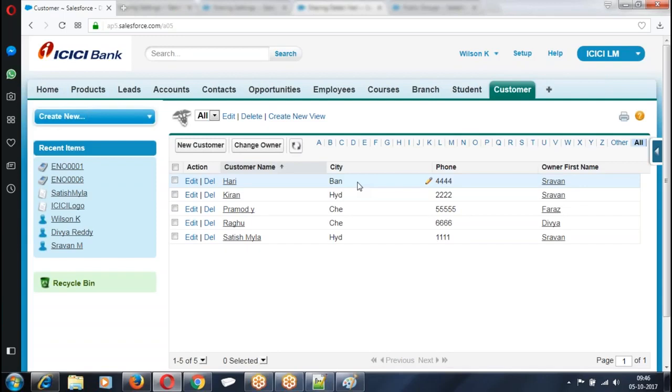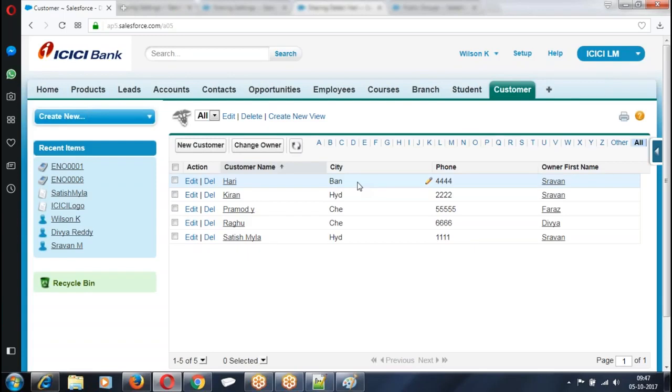First, OWD. What is the OWD? Private. Now, I said HR managers should see all others' records. What should I do? Create some sharing rule. Share all the records with the HR manager. Are you getting my point here? So identify the OWD, then see what extra records I have to share, and how to share: manual, owner based or criteria based. Accordingly, we have to achieve it.